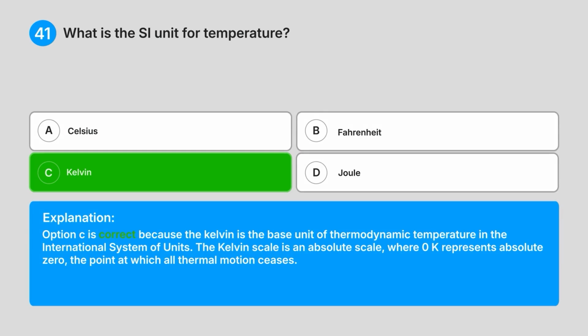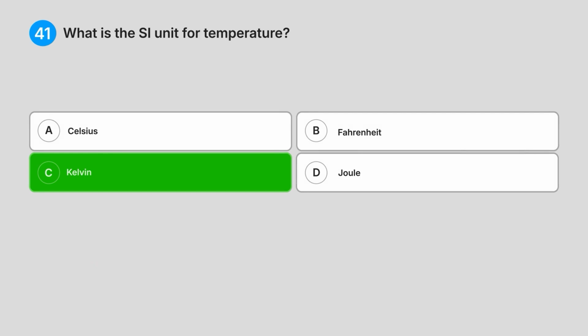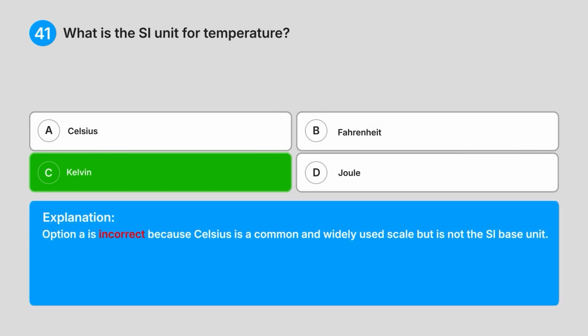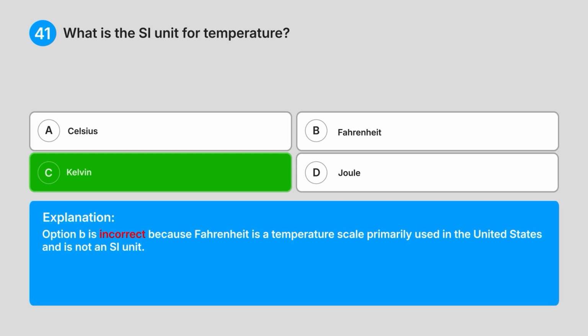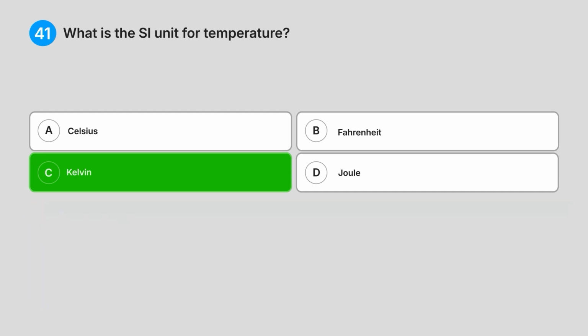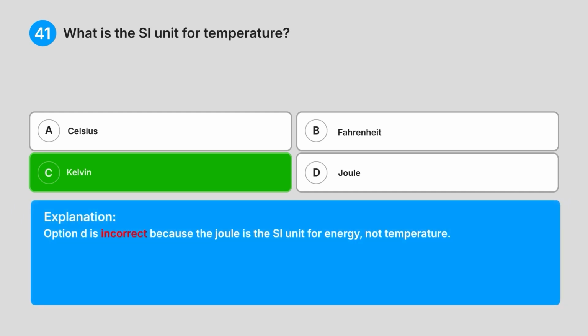Explanation. Option C is correct because the Kelvin is the base unit of thermodynamic temperature in the International System of Units. The Kelvin scale is an absolute scale where 0K represents absolute zero, the point at which all thermal motion ceases. Option A is incorrect because Celsius is a common and widely used scale but is not the SI base unit. Option B is incorrect because Fahrenheit is a temperature scale, primarily used in the United States, and is not an SI unit. Option D is incorrect because the joule is the SI unit for energy, not temperature.